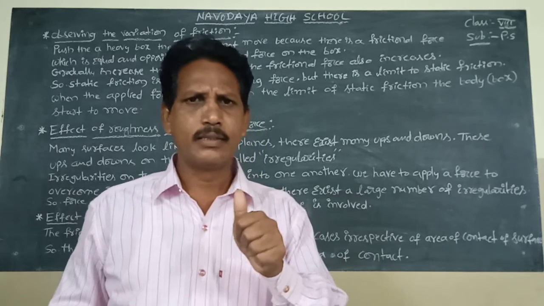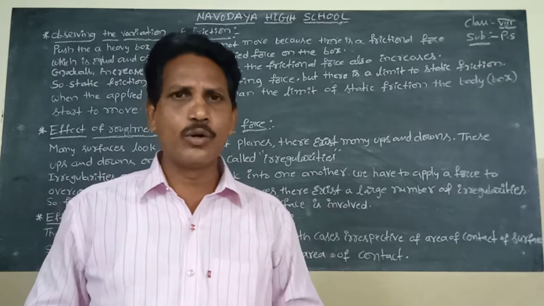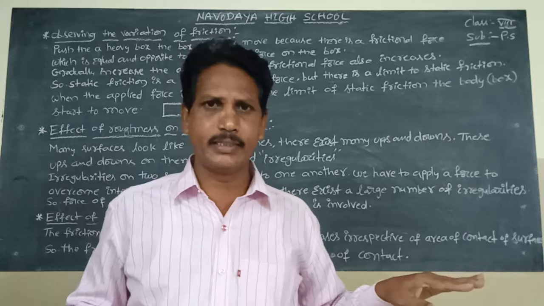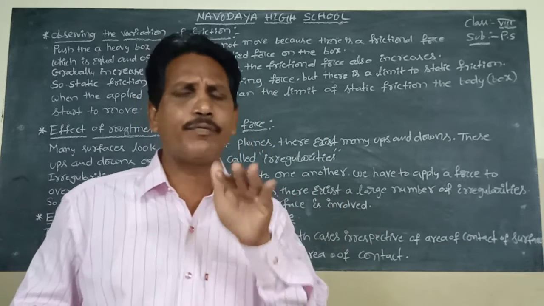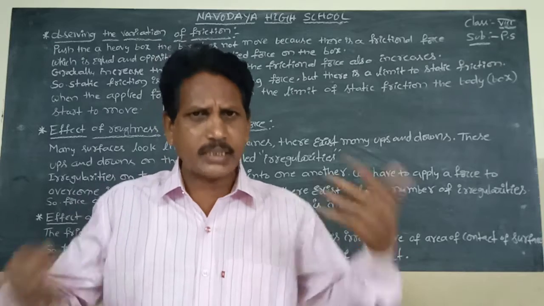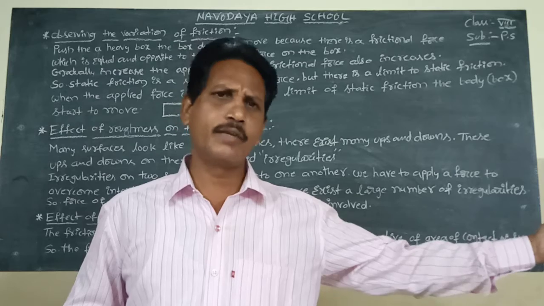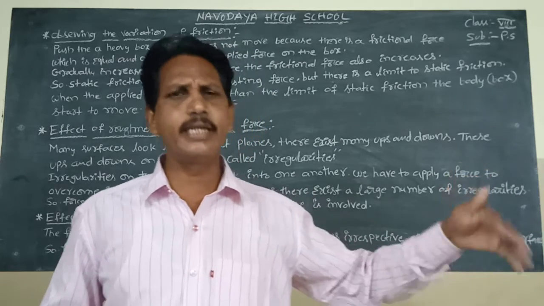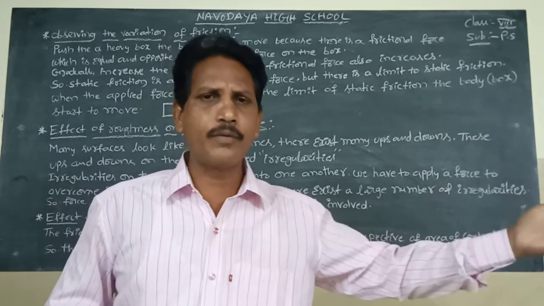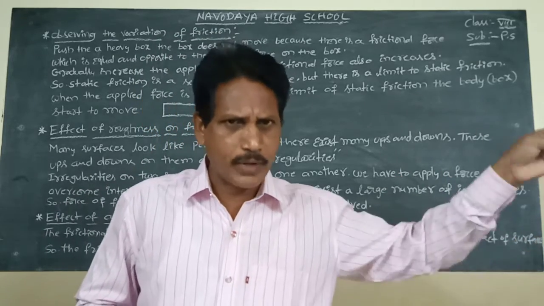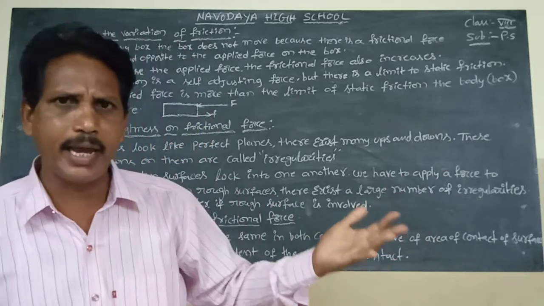For example, a tar road or a metal road are examples of rough surfaces. Rough surfaces exert more frictional force than smoother surfaces. If the roughness of the surface increases, the frictional force also increases. If the frictional force increases, the static force, or standing force, also increases.